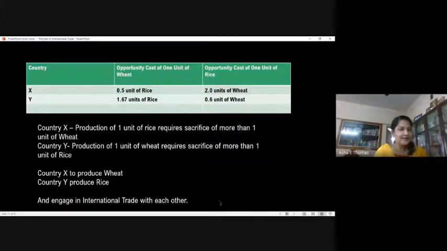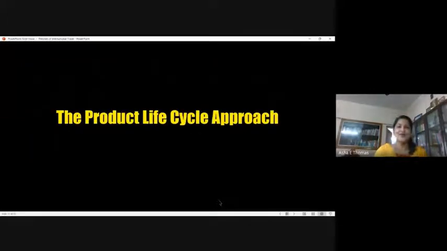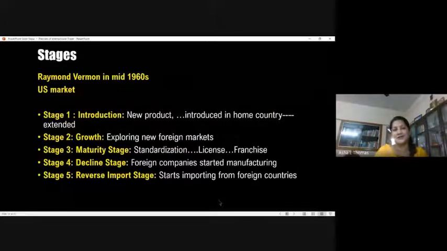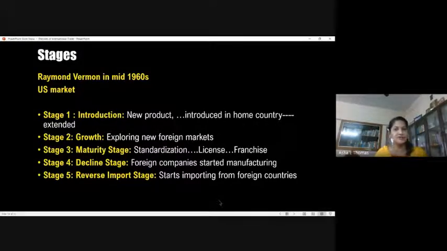Now the next theory which we are going to look at is the product life cycle approach, which is pretty different from all the other theories we have been explaining. It was proposed by Raymond Vernon in the mid-1960s, and the basis of the explanation was US market conditions.